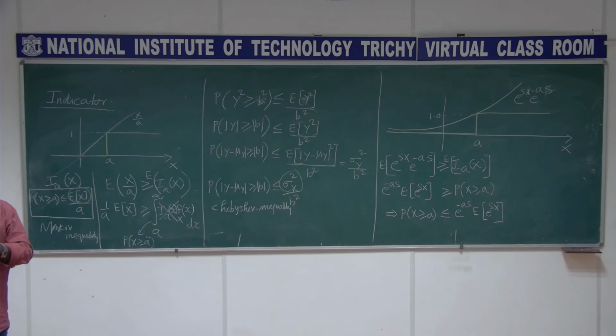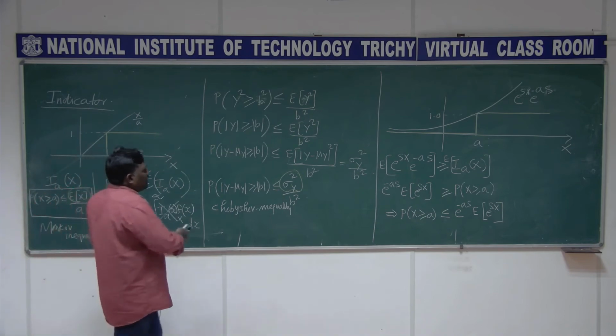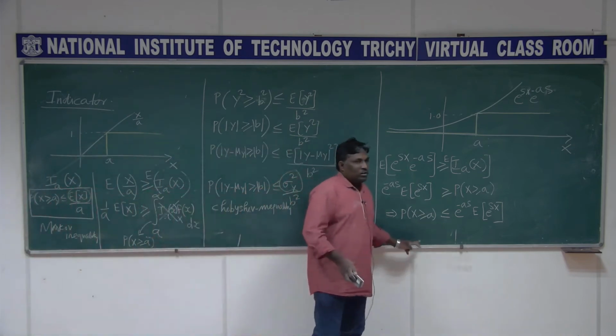We cannot get the exact value, but we can get an estimate of it, right? If I want to know this expectation properly, then I need to know the density function. If it is not known, then I have to go for an estimate. At least I can relate this probability with that estimated value using this type of bounds.